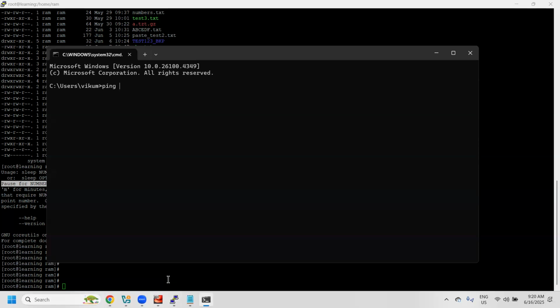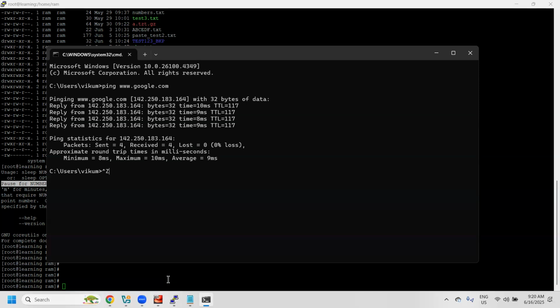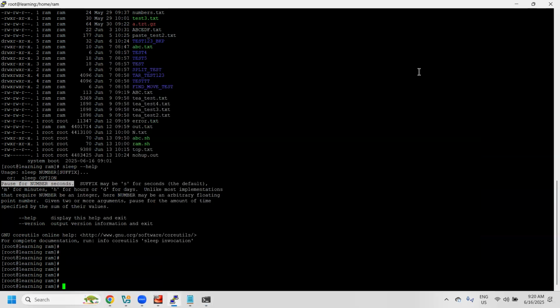So ping www.google.com. The ping command we use for two purposes. One is, from your system, if you want to know whether you are part of a network or not. For example, if you want to know whether we are able to connect to a network or not, during that time we use this ping command.